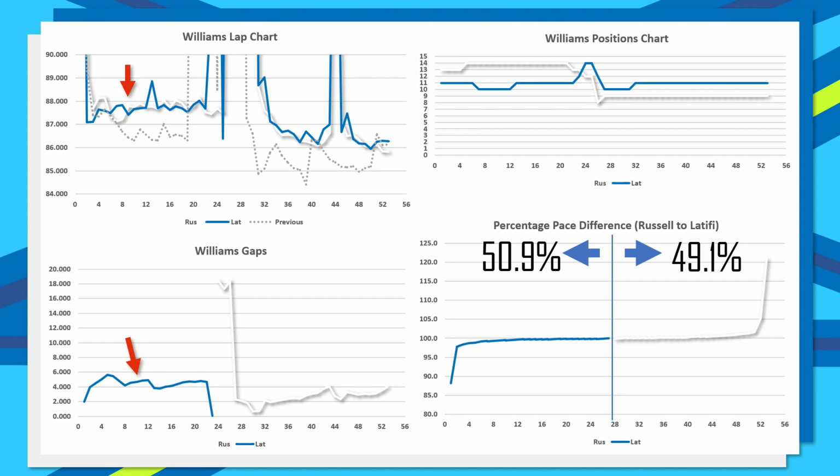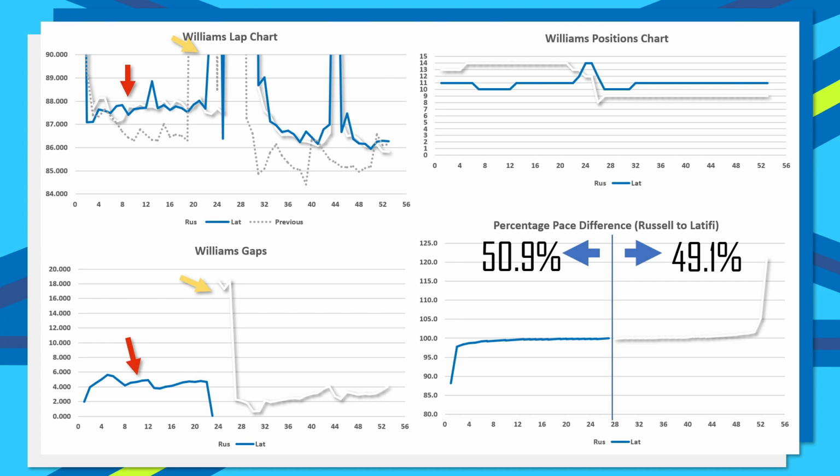The gap stays between 4 and 6 seconds up until the safety car, where we see that the safety car does end up massively benefiting George Russell, as he is able to get past Nicholas Latifi under this safety car issue, as Latifi pitted just a couple of laps before the safety car came out, so he ended up losing that 20 or so seconds that you gain from a pit stop under the safety car compared to a pit stop not under the safety car. So unlike Daniel Ricciardo, who pitted on lap 22 plenty of laps before the safety car, Latifi was caught out by this issue, and that is what led to the swap in positions.